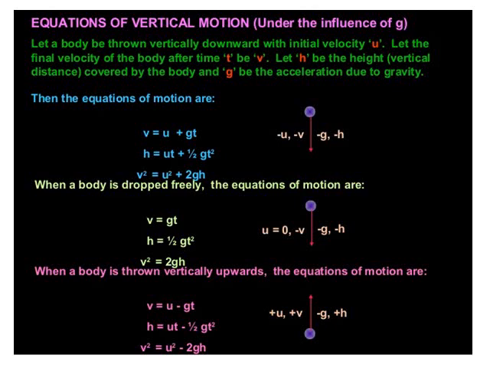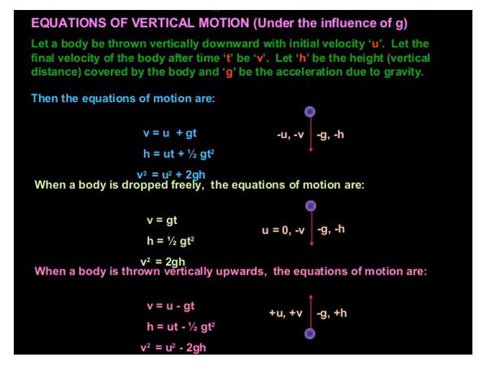Children, this slide clearly gives you the various expressions for those bodies which are falling freely. Equations of vertical motion under the influence of g. Let a body be thrown vertically downward with initial velocity u.